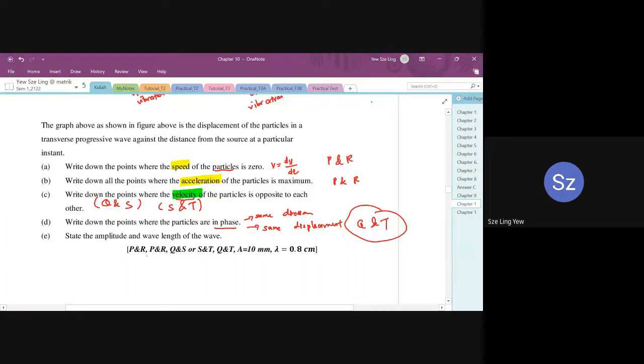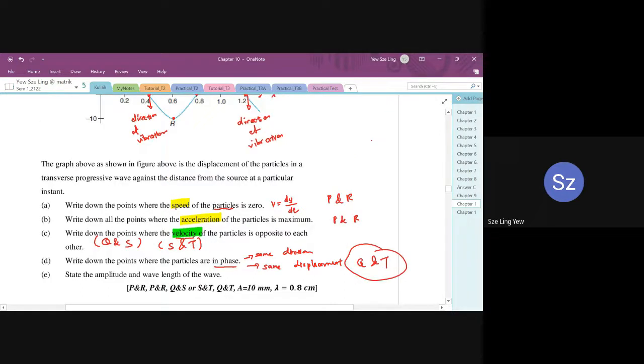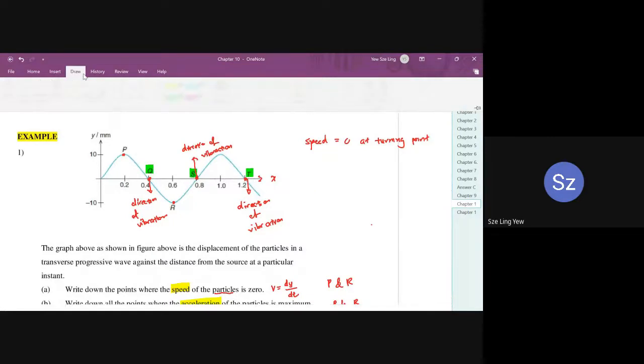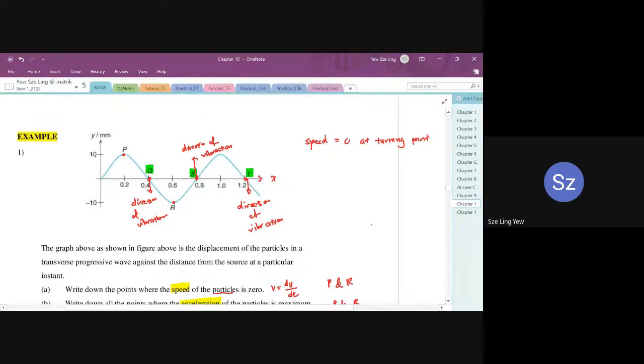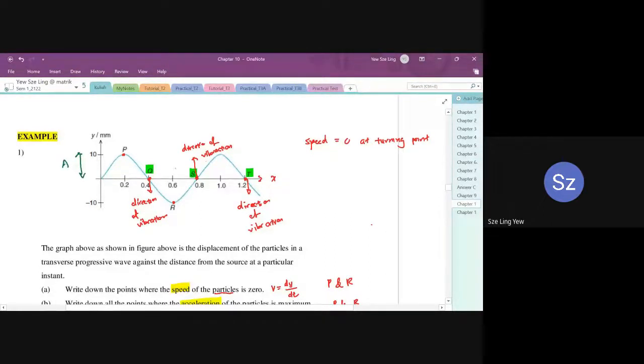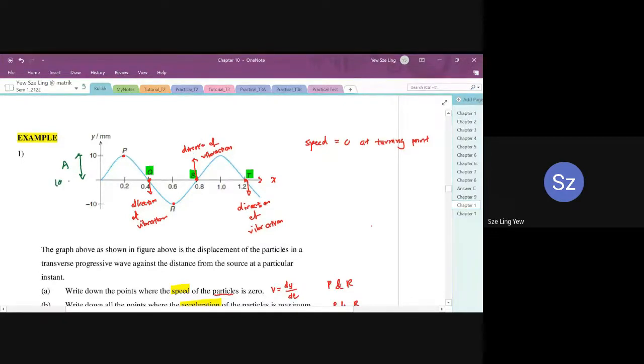Now let's look at question E. State the amplitude and the wavelength of the wave. So we have a Y against X graph. Amplitude means the vertical component. So this is your amplitude. Amplitude is equal to 10 mm. A is equal to 10 mm.